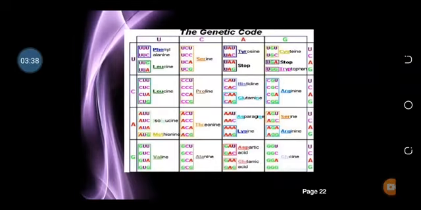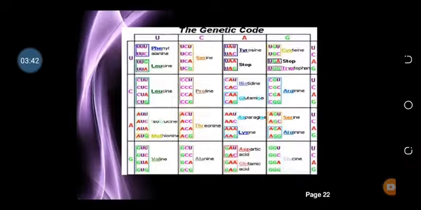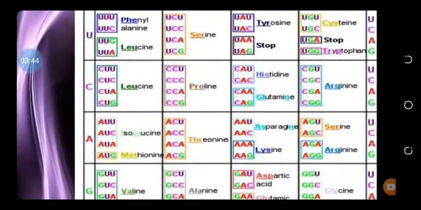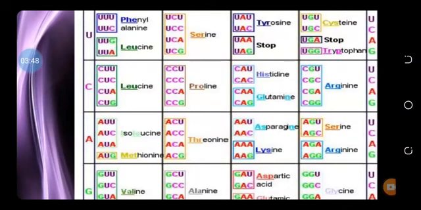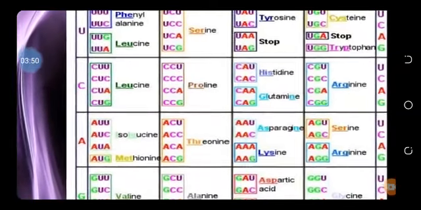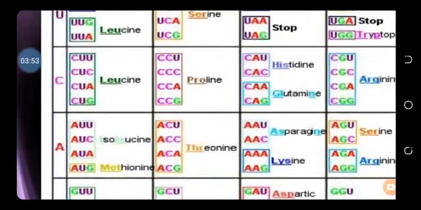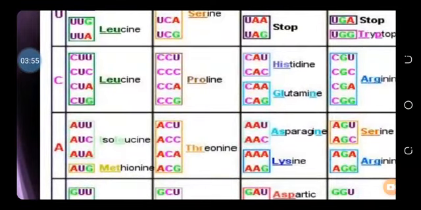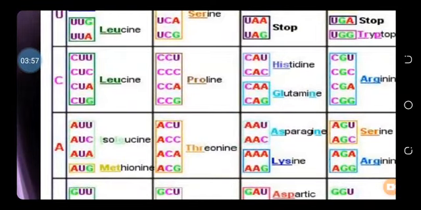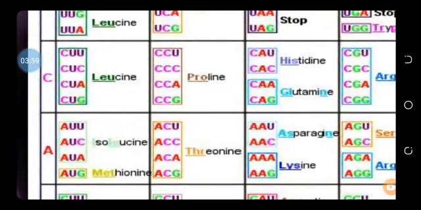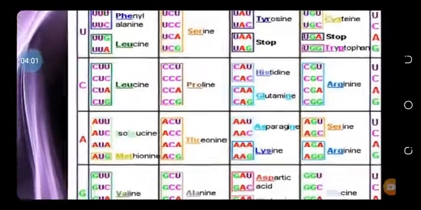As you see in this diagram, there is more than one code for one amino acid. For example, leucine has 4 codes: CUU, CUC, CUA, CUG. Here CU is common, and only the last nucleotide is changed: U, then C, then A and G.